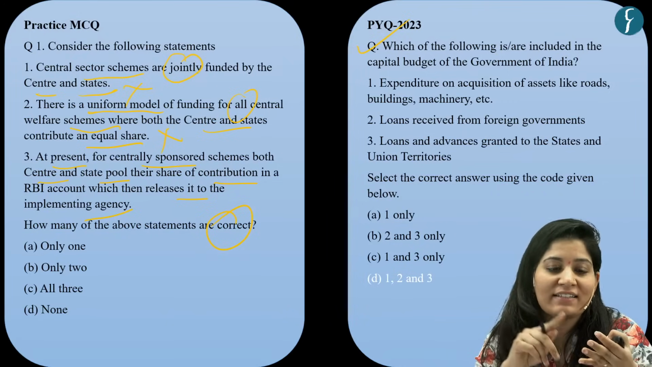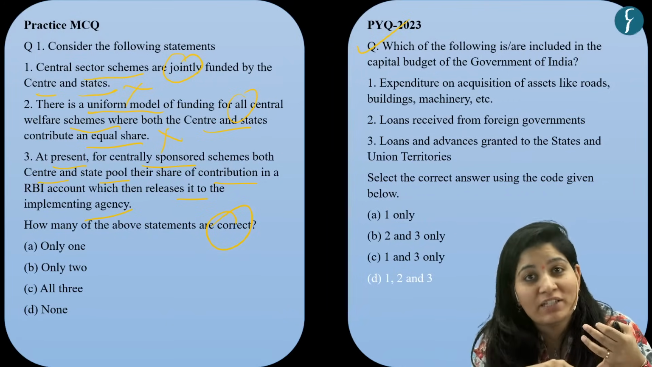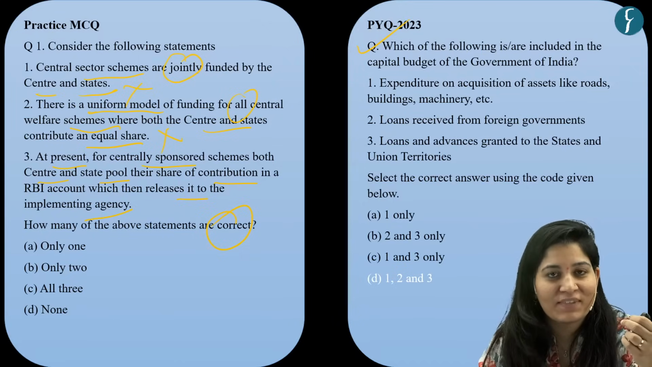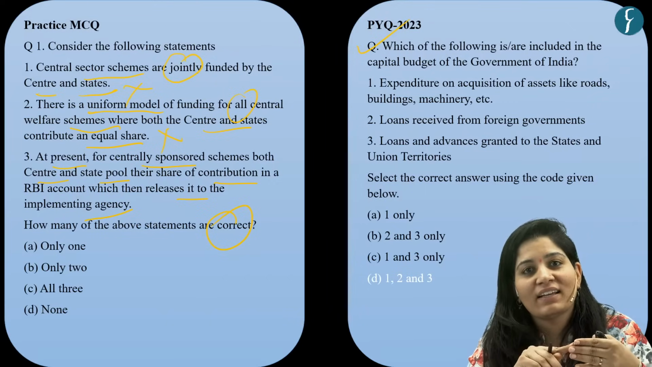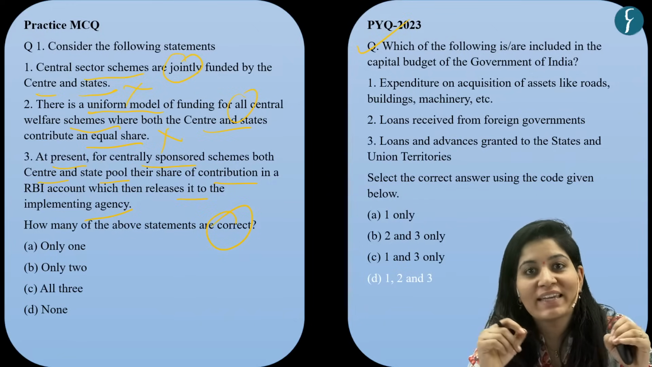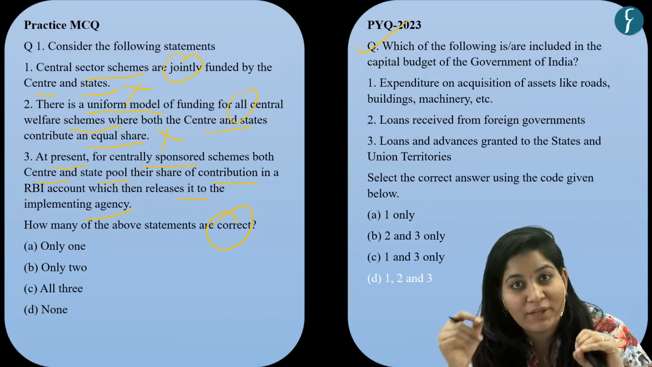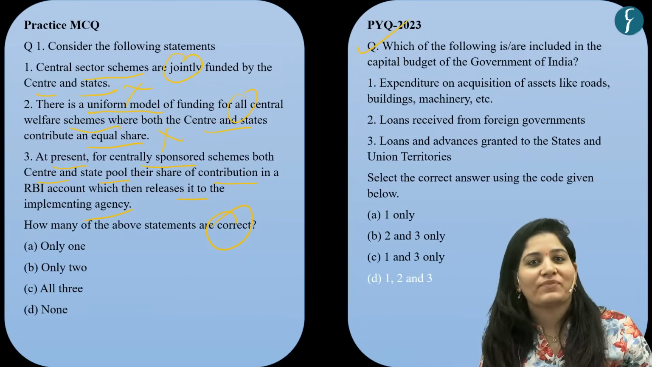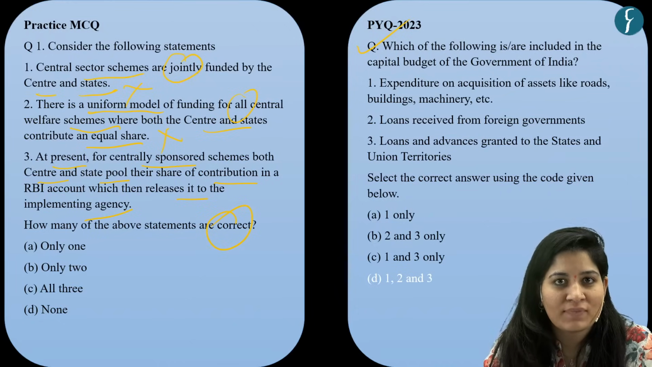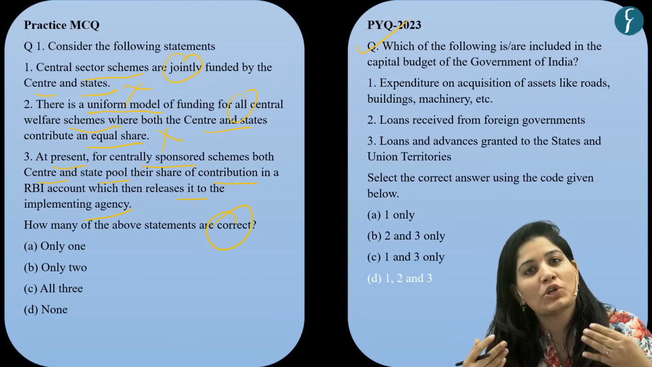First, the center and state are taking too much time for the same, so it will delay the project or the scheme. Second, the center is incurring a huge cost of interest on the idle amount or idle fund because the state is taking too much time for the same. So to solve this issue, the center is coming with a new mechanism.